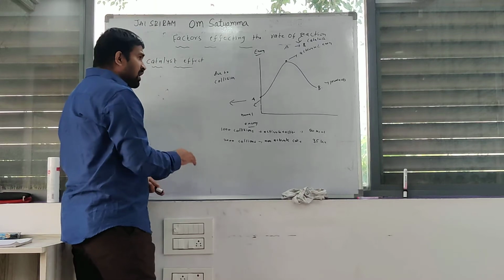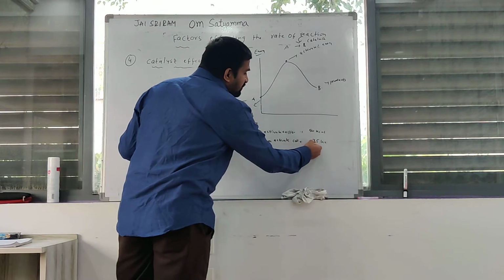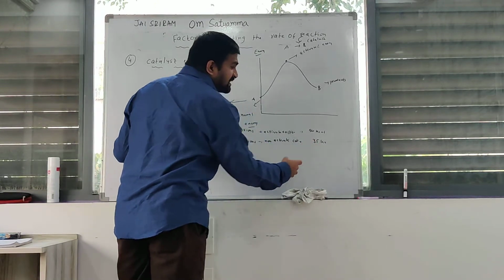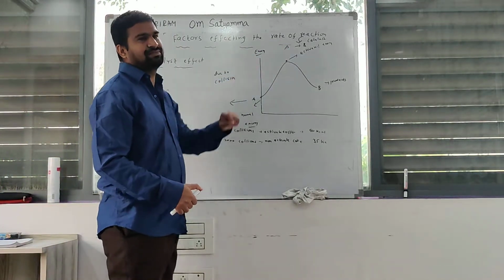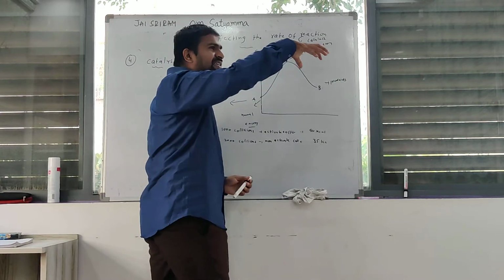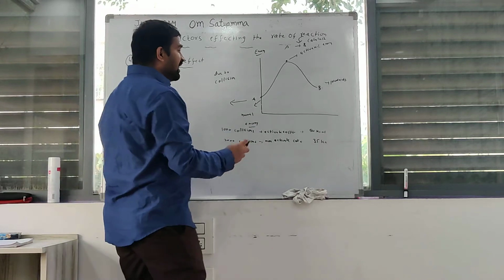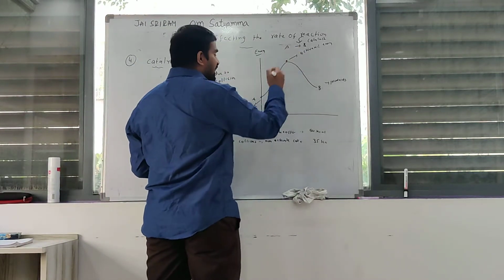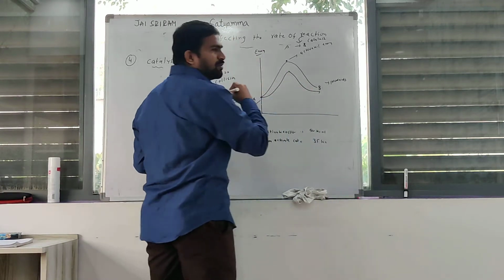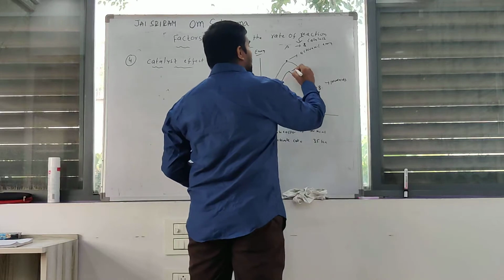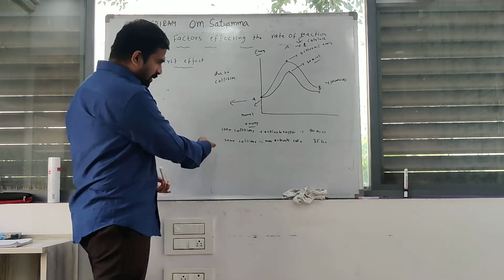During the collisions, the amount of energy released is 35 kilocalories. If you add the catalyst, this catalyst decreases the activation energy. Very important part. It decreases the activation energy. If you add the catalyst, for A to be converted to B, this amount of energy is 30 kilocalories. You observe here.